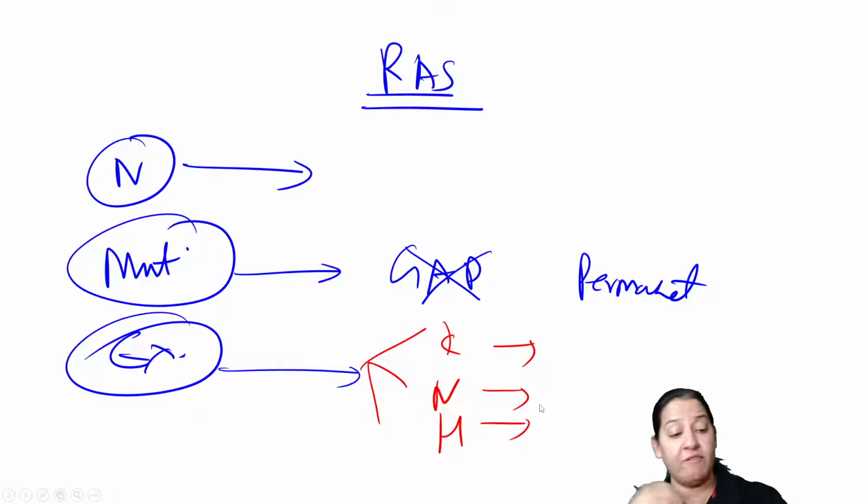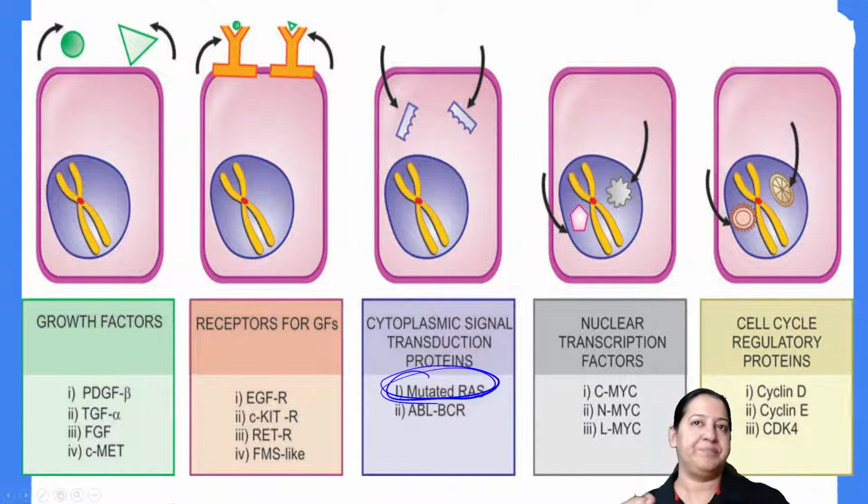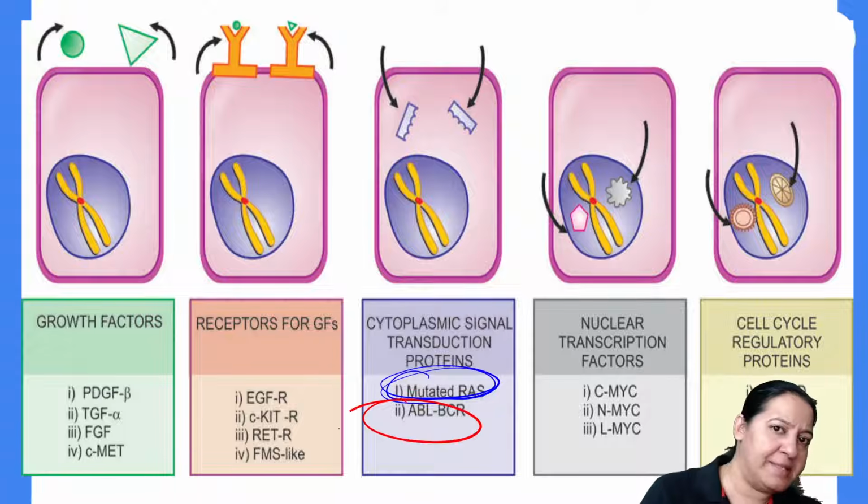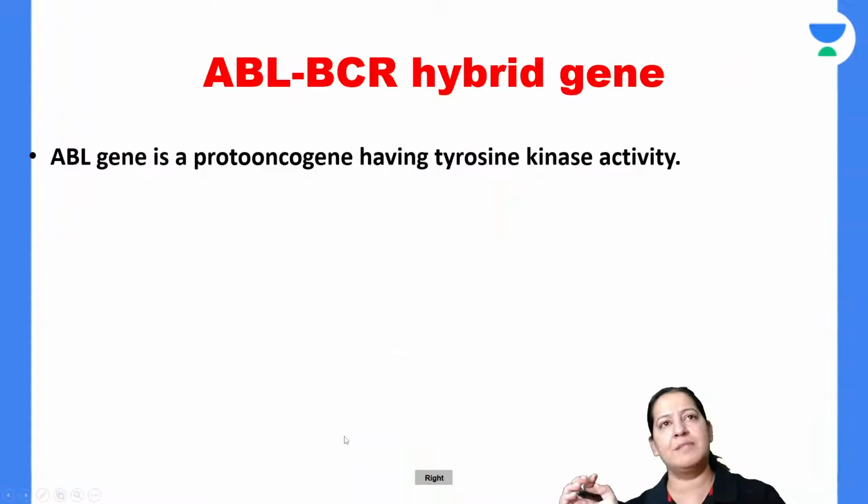I really tried hard and I want you to appreciate my efforts. So I am done with the RAS. Should I come to the next proto-oncogene? After RAS, I would like to explain the ABL-BCR, the next proto-oncogene. Give me a thumbs up. Let me come to ABL-BCR. Give me a minute. Have you got it till now? Let me start. Give me a thumbs up.